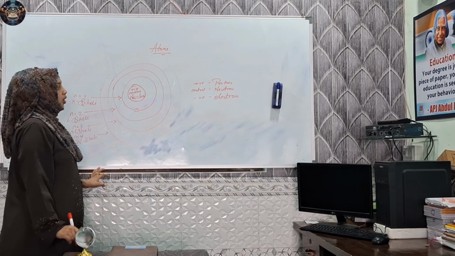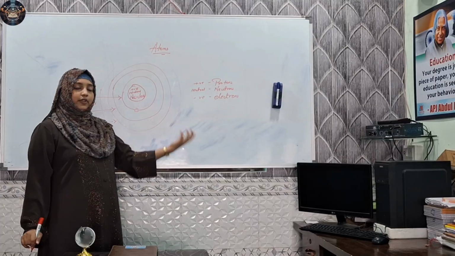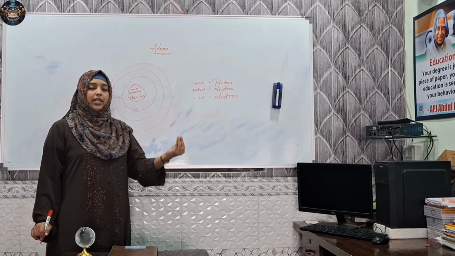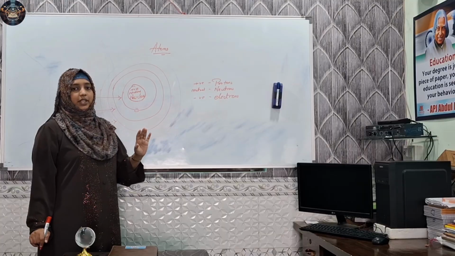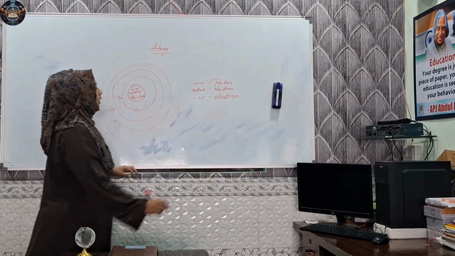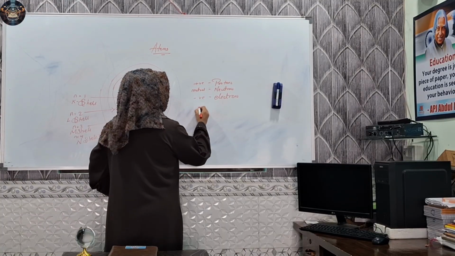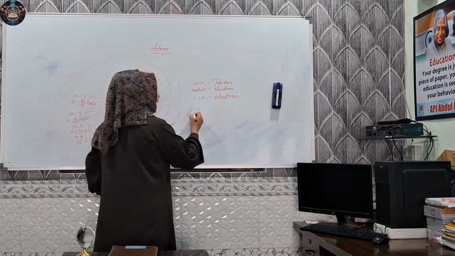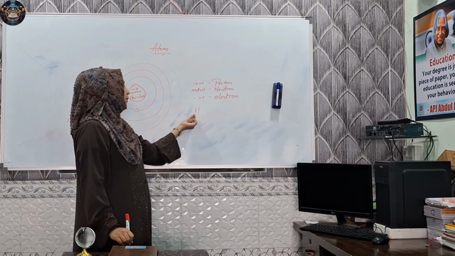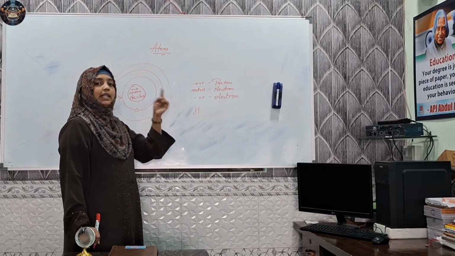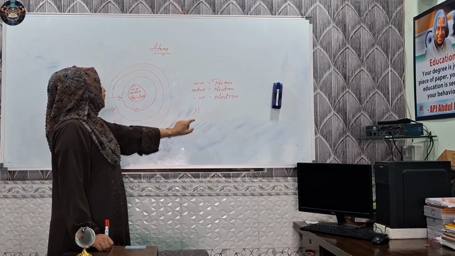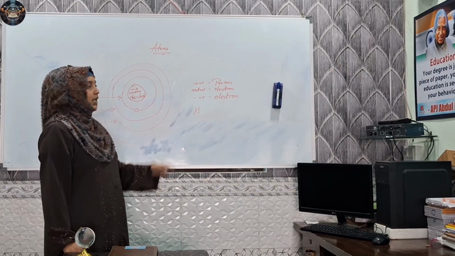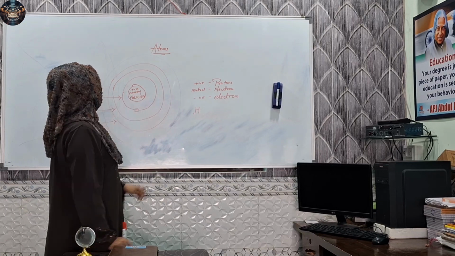So before we study further, you should know about the periodic table, at least the beginning 20 to 30 elements. The first element of the periodic table, as we all know, is hydrogen. Hydrogen's atomic number is 1. That means it has only one electron. Where will this first electron go? It will go into the first shell.